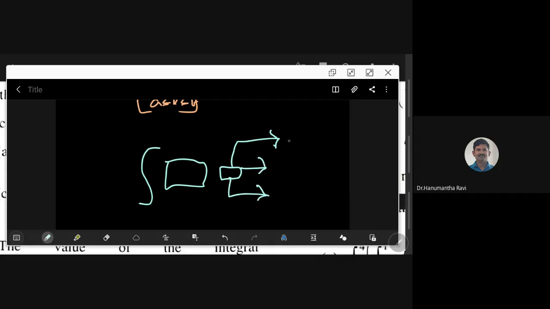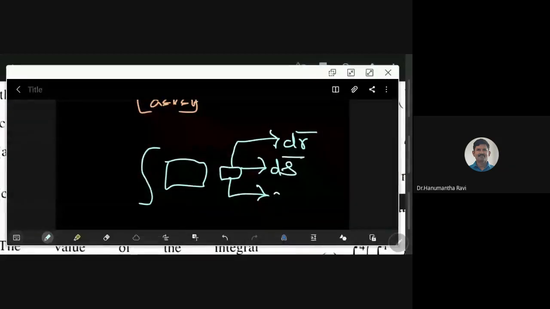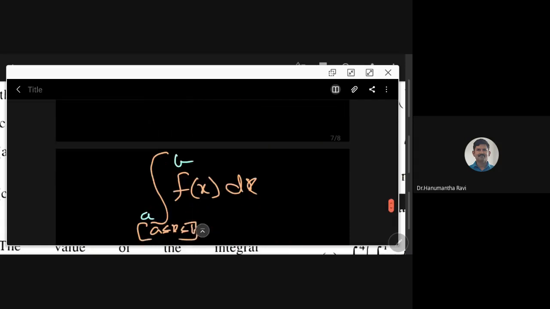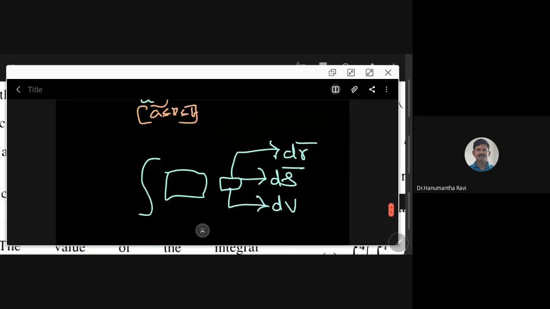One is line, that is dr bar. The other one is ds bar, surface. The third one is dv, volume. So instead of dx here, we either write dr bar, which means whenever you have dr bar, it is a line integral. Whenever you have ds bar, you have a surface integral. Whenever you have dv, it is a volume integral.